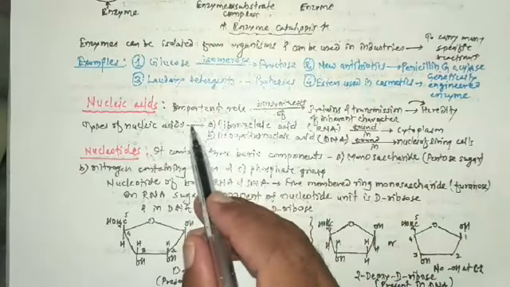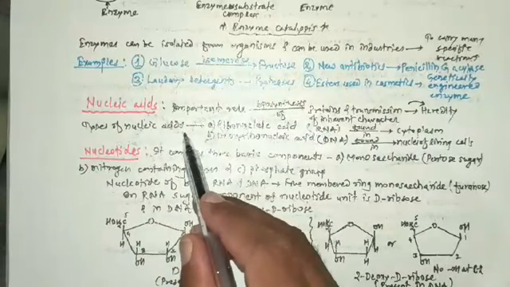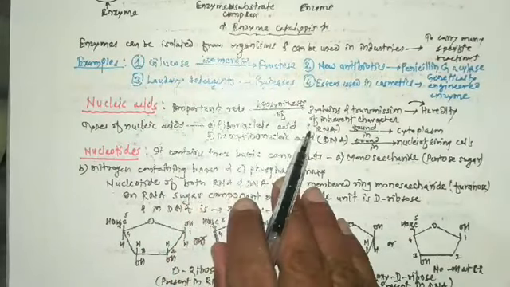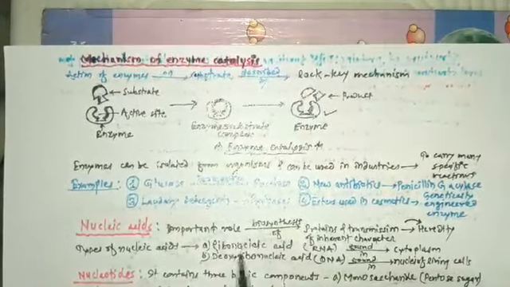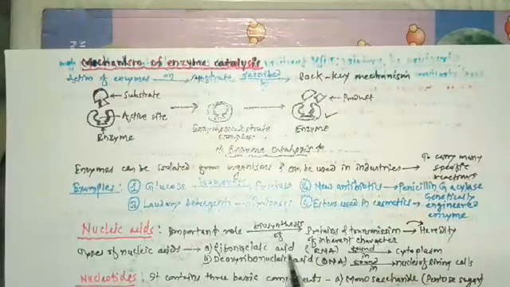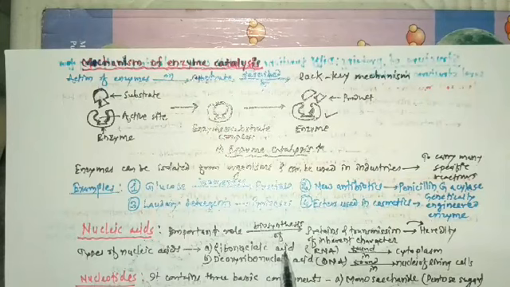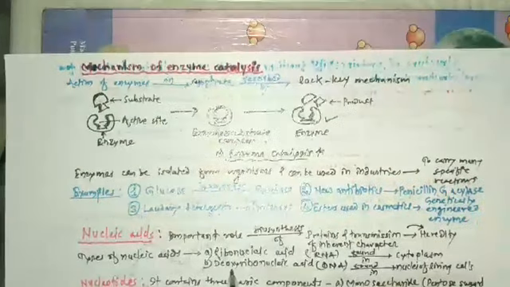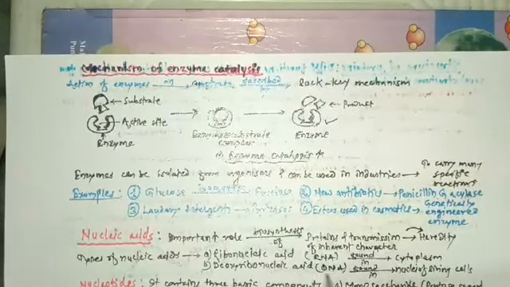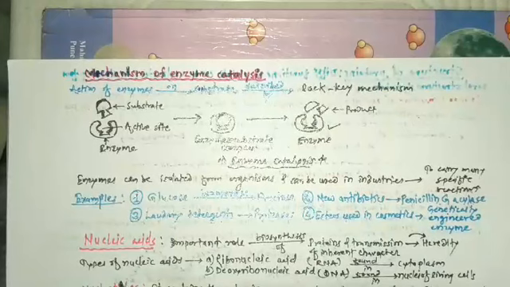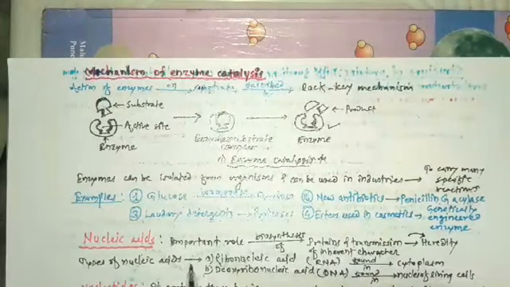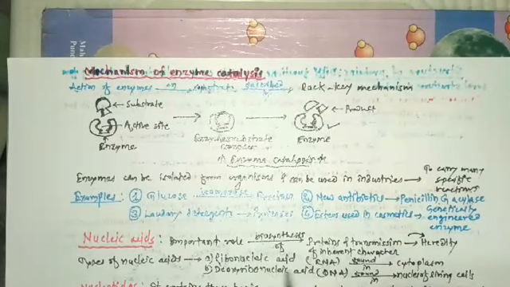There are two types of nucleic acids. The first type is ribonucleic acid, called RNA, and the second one is deoxyribonucleic acid, called DNA.